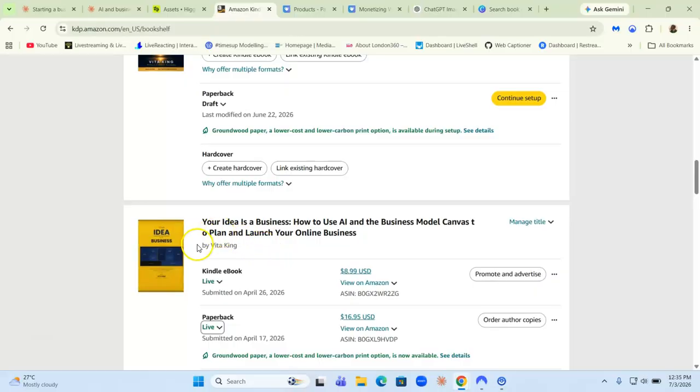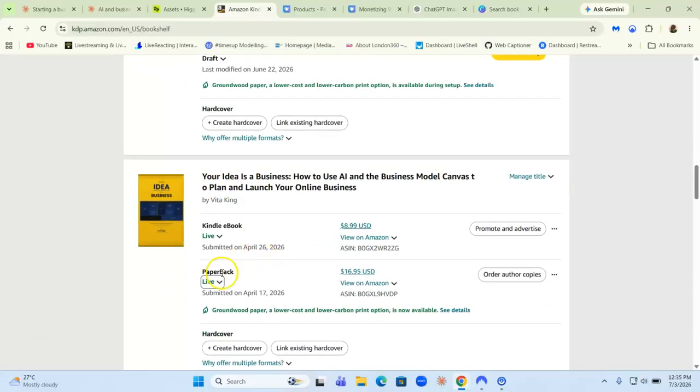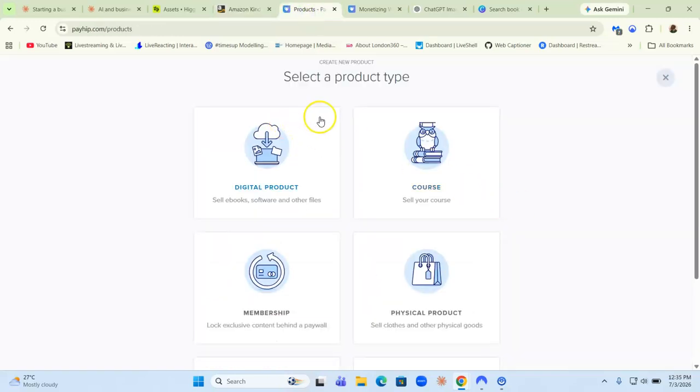So to recap, if you want to publish the paperback book on Amazon KDP, you need to pass their content guidelines, their quality guidelines. But if you don't want to bother with that and you just want to publish it on your own website, then you can also do that.